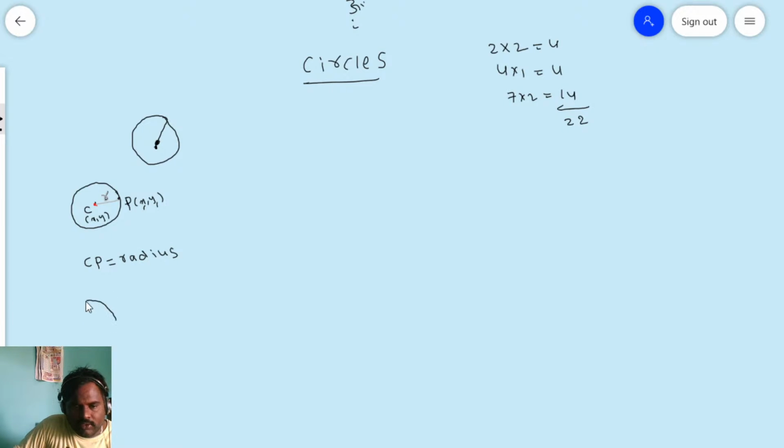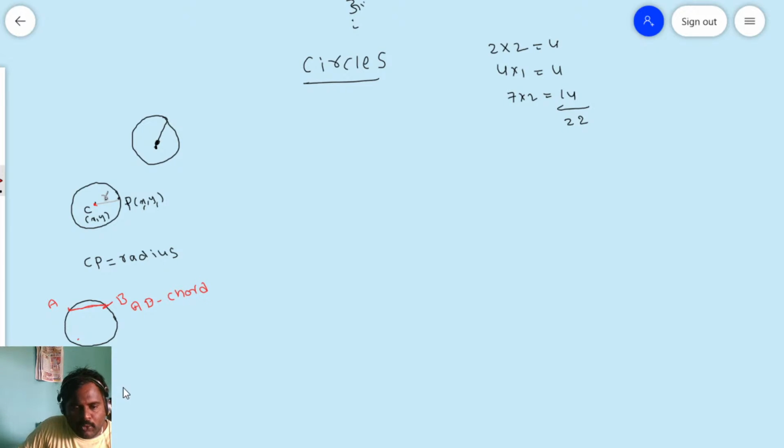Next, friends, suppose this is a circle. If A is a point on the circle and B is another point on the circle, then this line AB is called a chord of the circle.